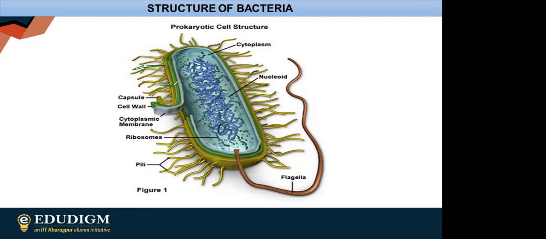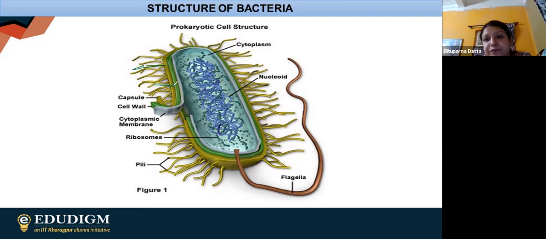So after the capsule, the next thing we are having is the cell wall. Now cell wall is made up of peptidoglycan. Peptidoglycan is made up of two units. One is NAG, another one is NAM.